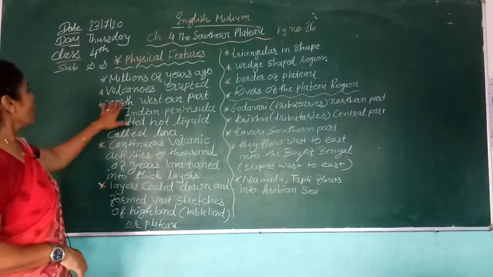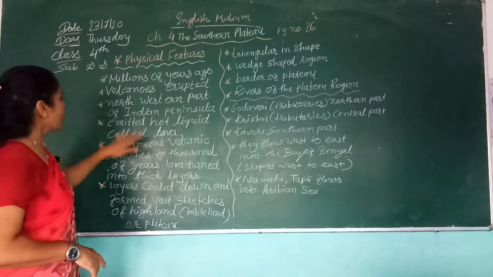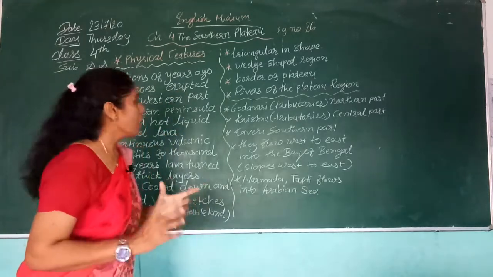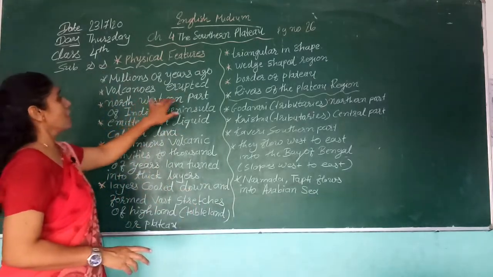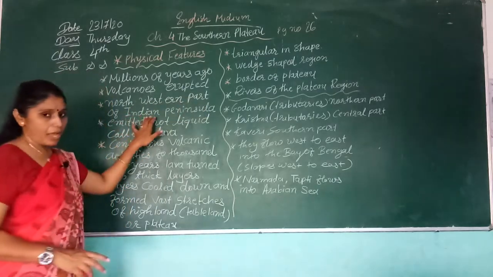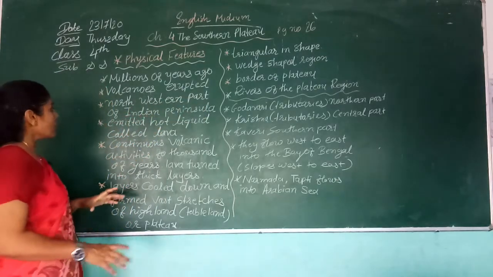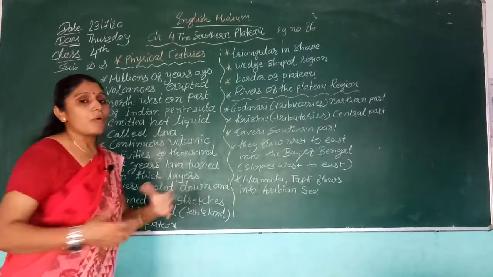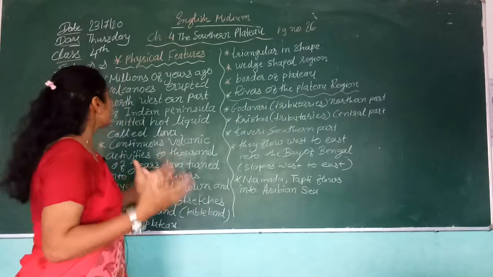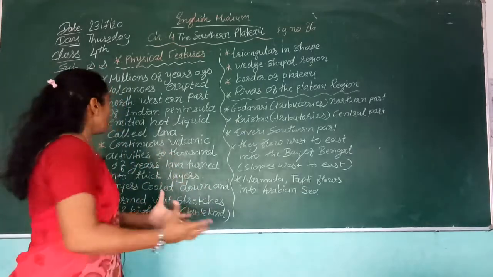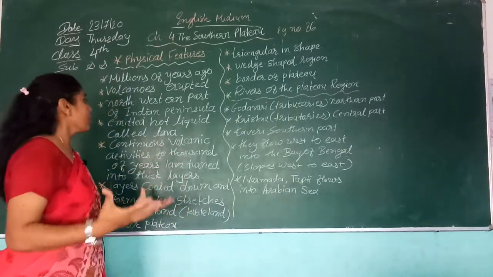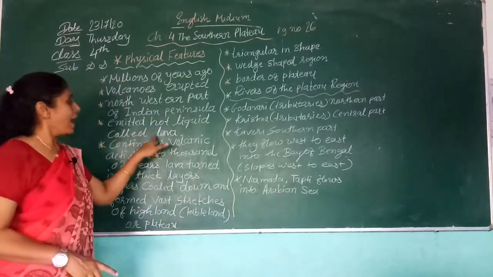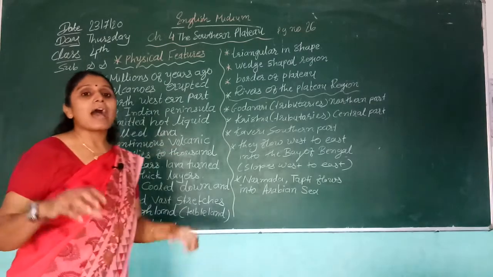In the northwestern part of India a volcano erupted, and it emitted a hot liquid called lava. When a volcano erupts, the hot liquid comes out of the volcano. It is called lava, L-A-V-A, lava.